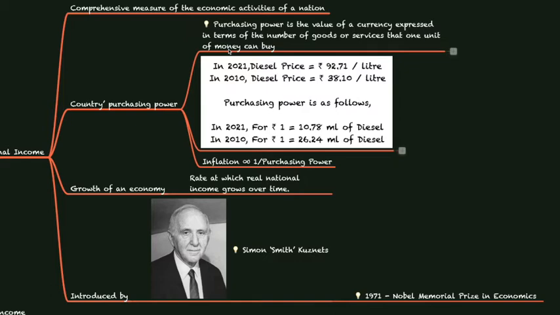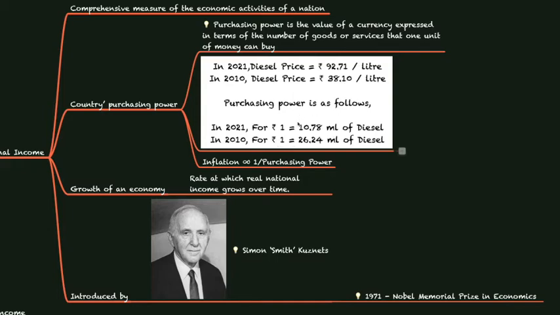In 2021, currently we are spending 92.71 rupees per liter. Back in 2010, it was just 38.1 rupees per liter. So, what is the purchasing power of diesel back in 2010 and in 2021 today? For 1 rupee in 2021, we are able to get only 10.78 ml of diesel. But in 2010, for 1 rupee, we were able to get 26.24 ml of diesel.